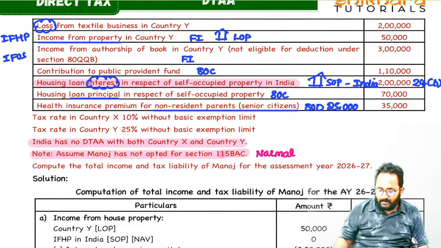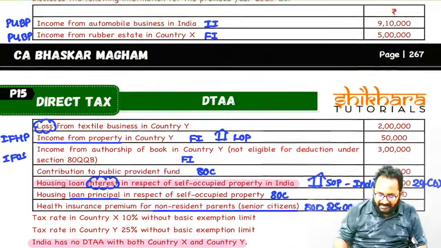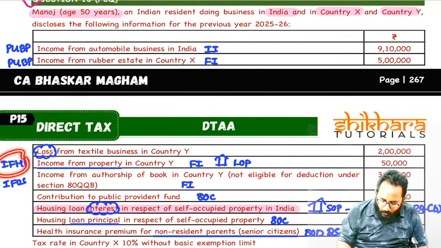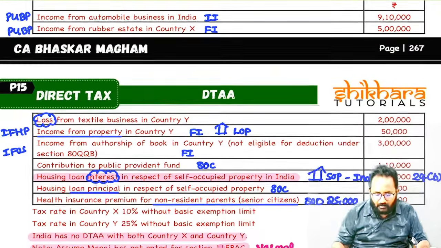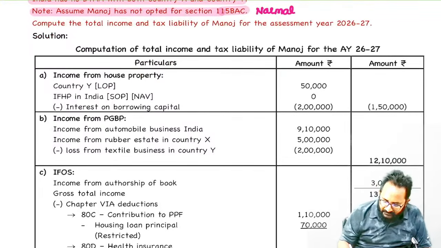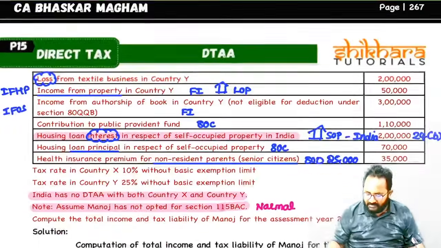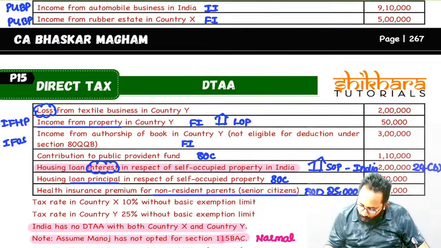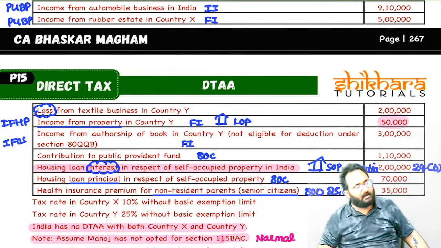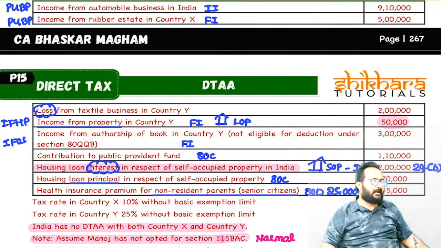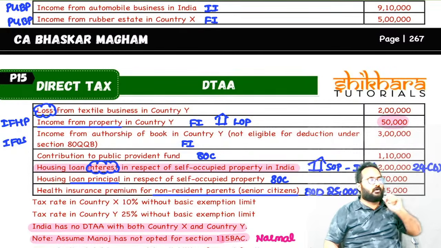So now please tell me, house property head will attract, right? House property means how many houses? 2 houses. One is let out property in country X, 50,000. They have given clearly what is the let out property income in that country. 50,000. Self-occupied, NAV is 0.